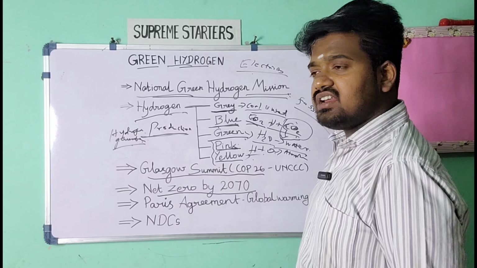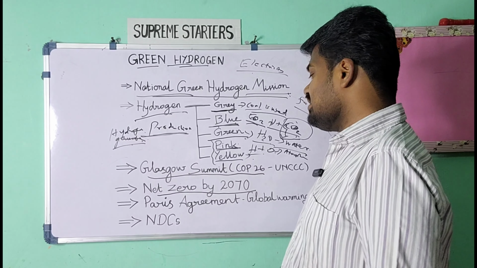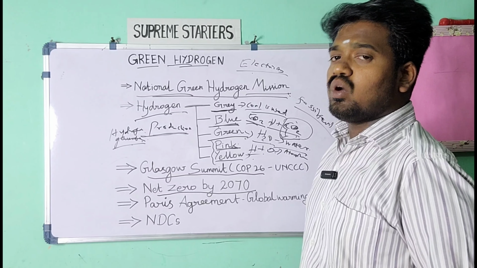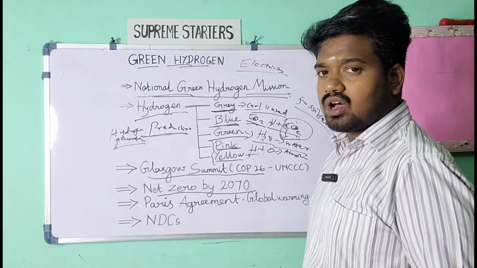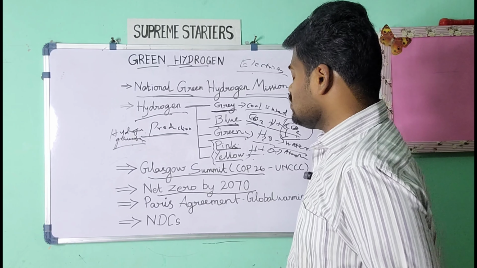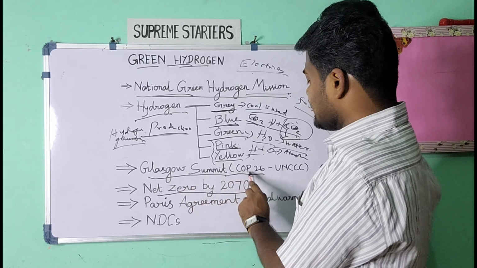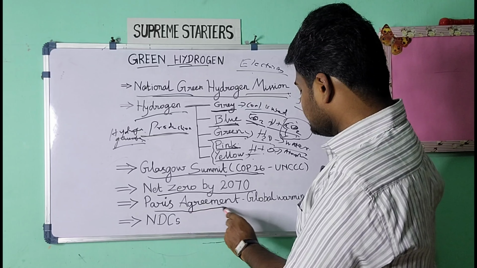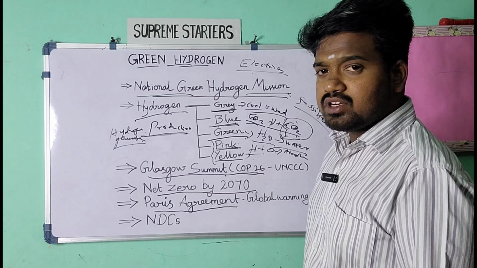It has been held every year since 1992, and in that summit all the nations discuss climate change and the preventive measures that can be taken to stop climate change disasters. Recently concluded was the Glasgow Summit, COP26, and COP21 you all must know, the Paris Agreement. It is very important with respect to climate change.